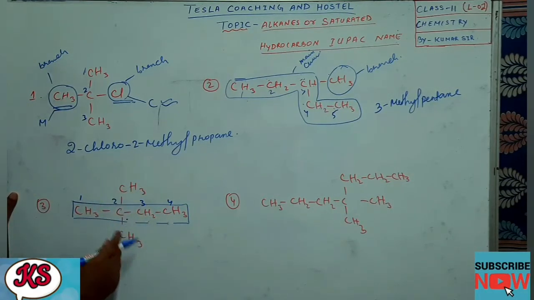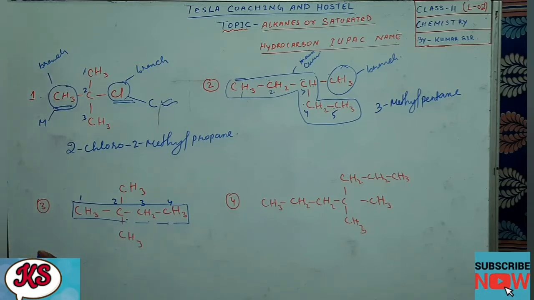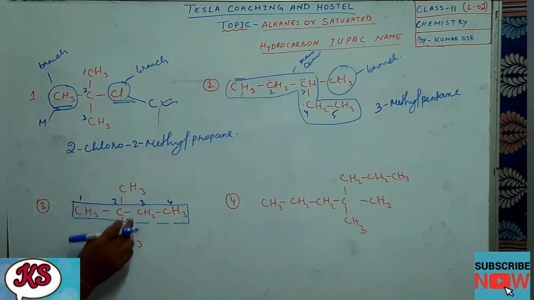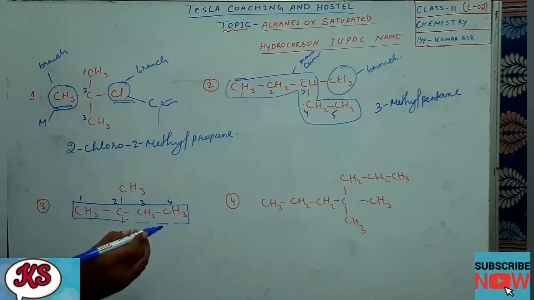Now what you can see is rule number 4 or 5. I have told you that if more than one substituent is present at the same position, then we use a prefix. See, here 2 branches are there at the same position 2. So we will be using the prefix di. Two are there, same. If they were different, like C2H5 and CH3, then we cannot use di. But both are the same, CH3. So 2 substituents of the same kind are present, so we use di. If 3, then tri.